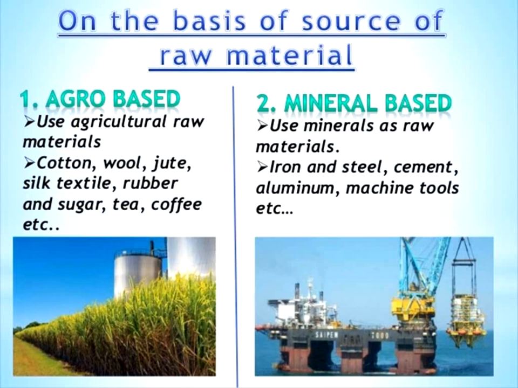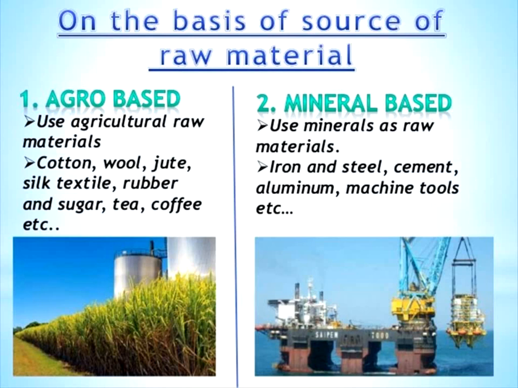Minerals are of two kinds, metallic minerals and non-metallic minerals. Minerals which form a metal are called metallic minerals. For example, the iron and steel industry is based on metallic minerals, which we get from iron ore. Cement is also a mineral-based industry. Aluminium, machine tools, etc. are all dependent on mineral-based industry. Minerals are taken from the earth's surface.